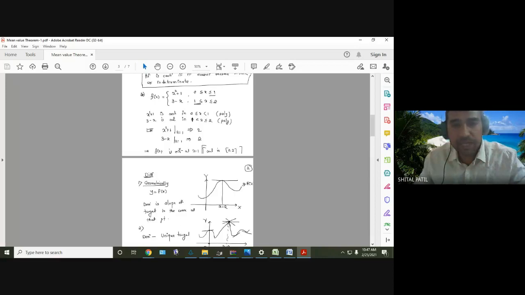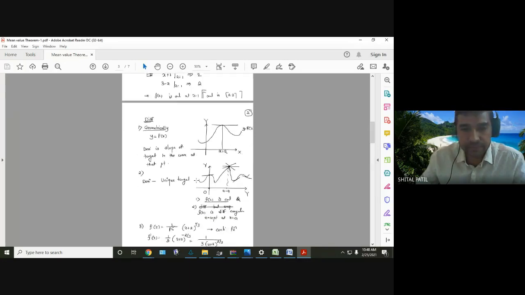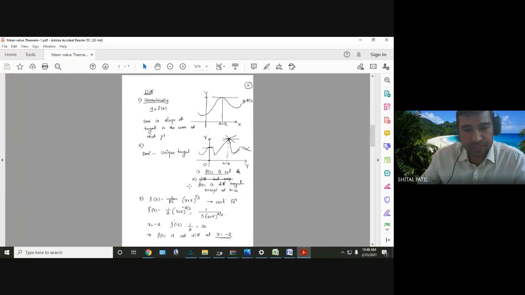Then after that we started with differentiability. Geometrically, what is the derivative? Derivative is the slope of the tangent to the curve at that particular point. What is the slope of the x-axis? 0. What is the slope of the y-axis? Infinity. If the slope of a line is 0, the line is parallel to the x-axis. If a corner is there, as in the second example, we can draw not a single tangent but many tangents, and therefore the function is not differentiable at a corner. Differentiable means we want a unique tangent.